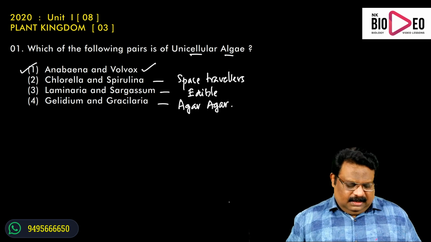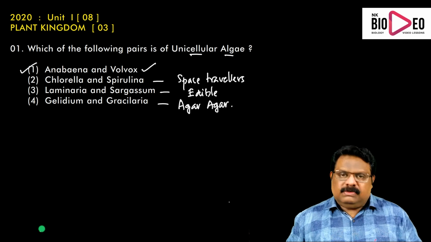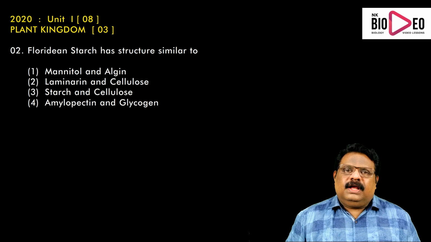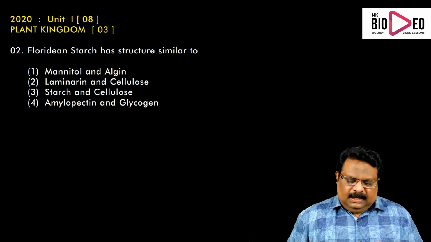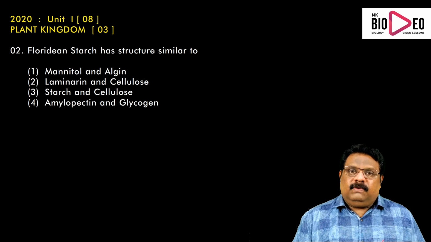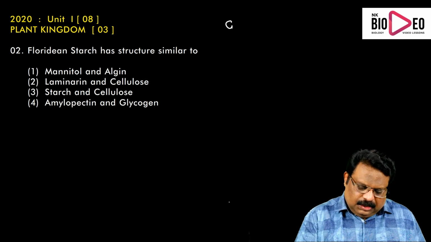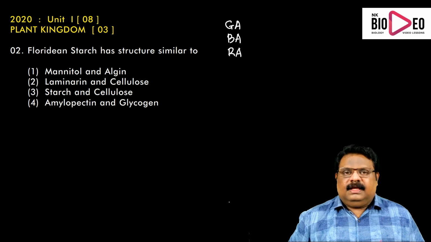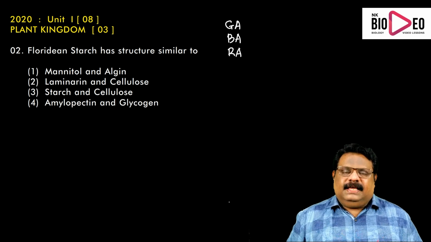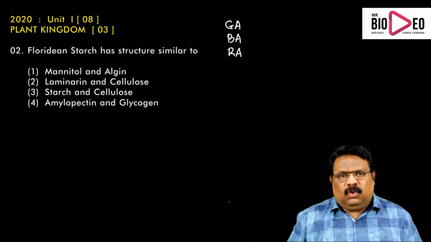Now from plant kingdom, there were 3 questions. Now we can see the second question. This question is also regarding algae. When we are studying algae, algae have been classified depending upon their photosynthetic pigments into green algae, brown algae and red algae. Green algae are Chlorophyceae, brown algae are Phaeophyceae and red algae are Rhodophyceae.